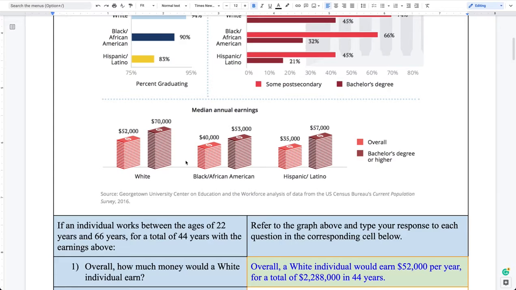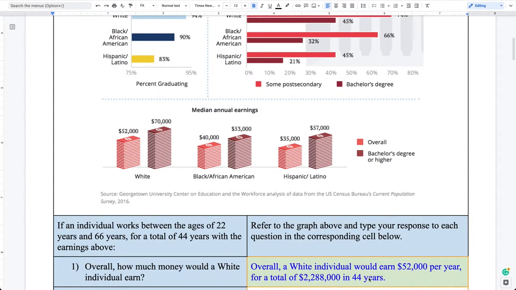So here, what you should be able to see is that this lighter shade of red, as the key tells us, represents the overall median earnings of a specific race group. And then the darker shade of red represents the median earnings of a specific group based on whether they completed a bachelor's degree or higher. So first, we're focusing here on the overall category for this question. We see that the money amount is $52,000. So overall, a white individual would earn $52,000 per year, which gives us a grand total of